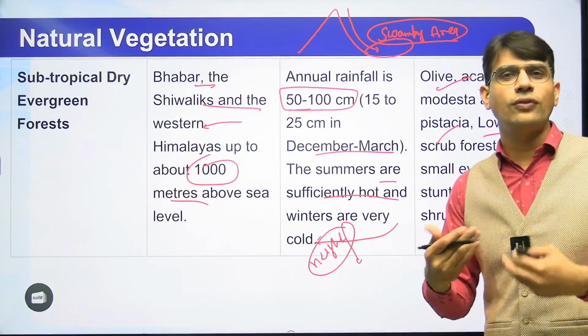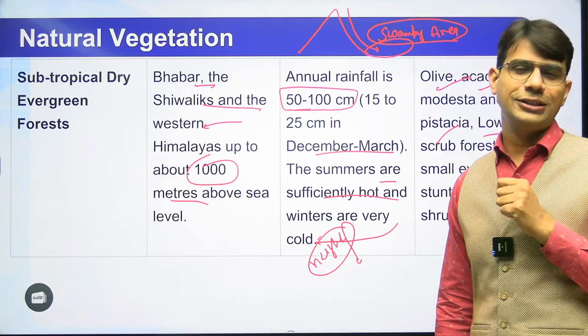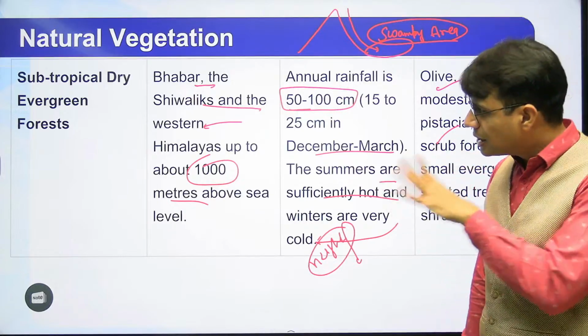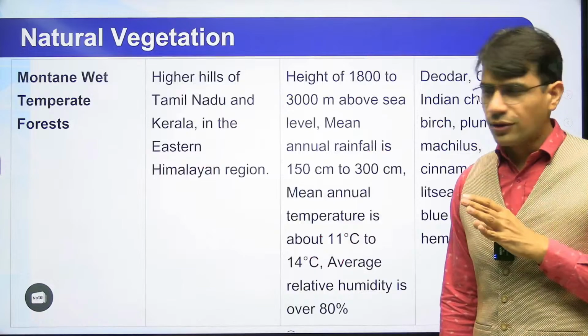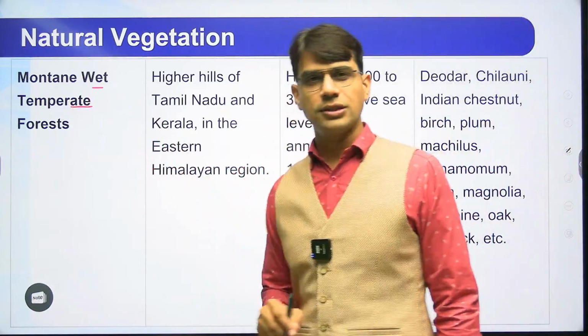This is the rule of gravitation. देखिए जितना आप हाइट पे जाएंगे उतना ही वेजिटेशन की जो हाइट है वो धीरे धीरे कम होनी शुरू हो जाएगी. So that is the case with the subtropical dry forest. Then you have the montane wet temperate forest.